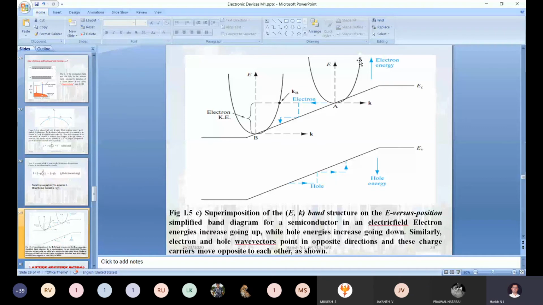Kavya HS, will you explain this graph? Explain as much as you know. I will explain further, no problem. This is not your examination viva.